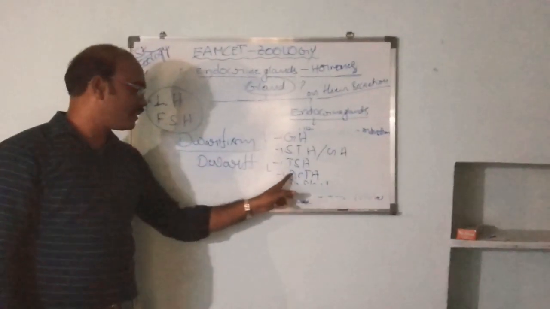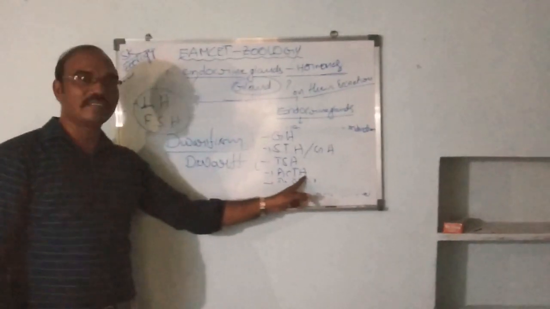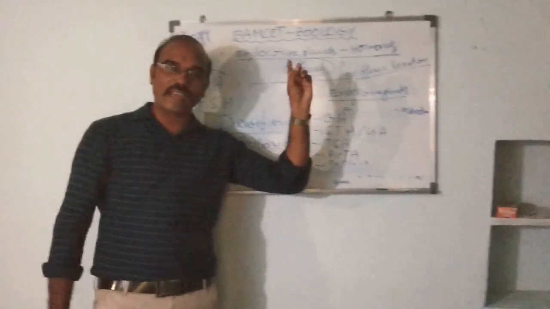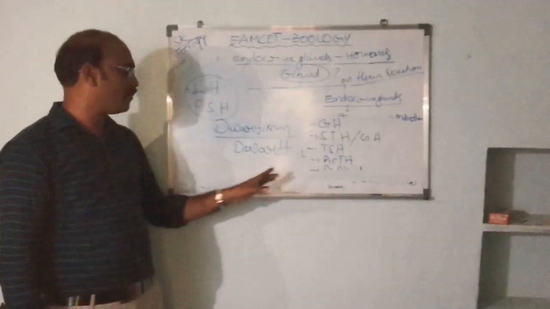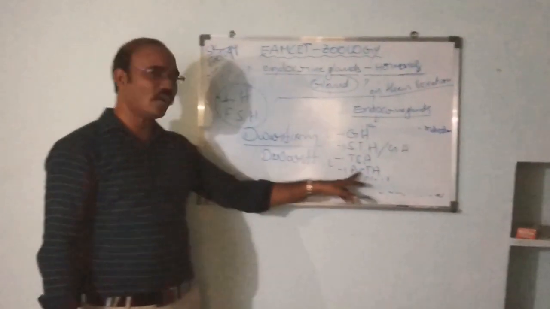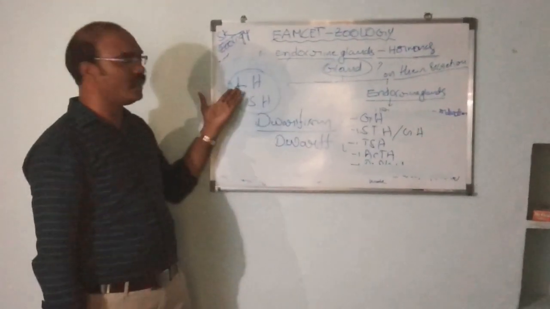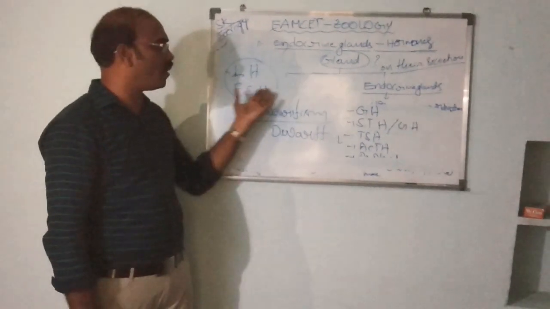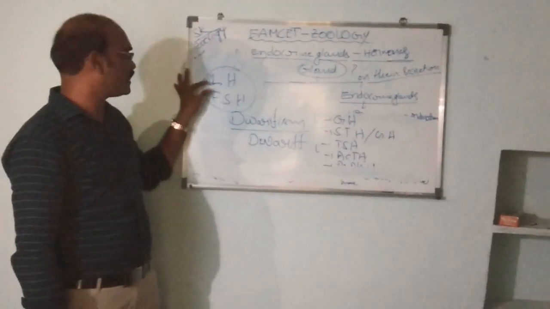Generally, these ACTH are secreted from the adenohypophysis of the pituitary gland. Another one is luteinizing hormone and follicle stimulating hormone. Both are called gonadotrophins.